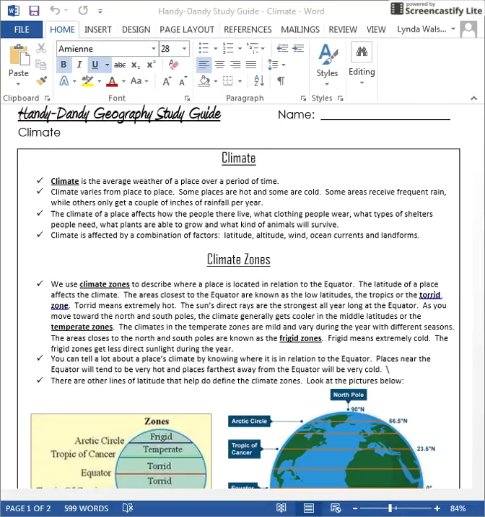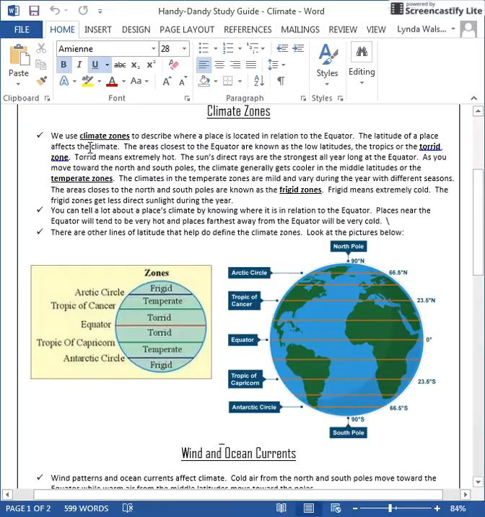There are climate zones in our world. And so we have climate zones that measure the weather basically in relation to the equator. So the latitude of a place affects the climate. The areas that are closest to the equator, right here you can see, are called the Torrid Zone. Torrid is just another word for really, really hot. So when you're close to the equator, the weather is going to be pretty much the same every single day of the year. It's going to be hot every single day of the year.